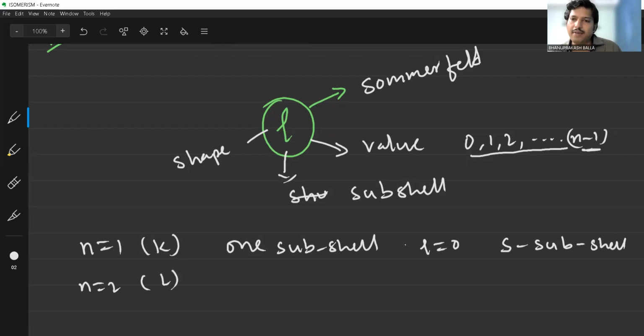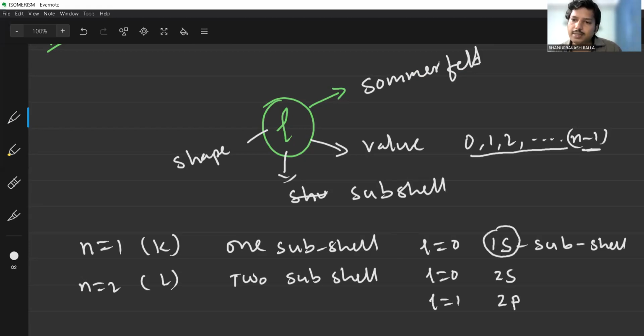And N is equal to 2. That is the L shell, having 0, 1, up to N minus 1, that is 2 minus 1, which is 1. So total 2 subshells are present: L is equal to 0 and L is equal to 1. L is equal to 0 is the S orbital. But what is the difference between the above S subshell and the below S subshell? It is the 1s subshell, and here it is 2s and 2p.